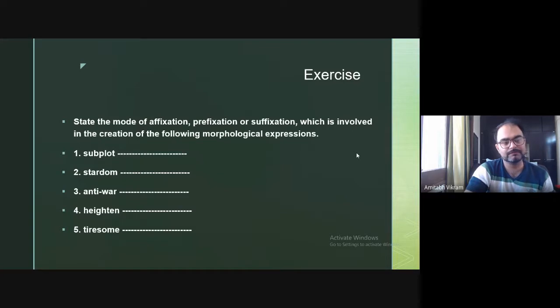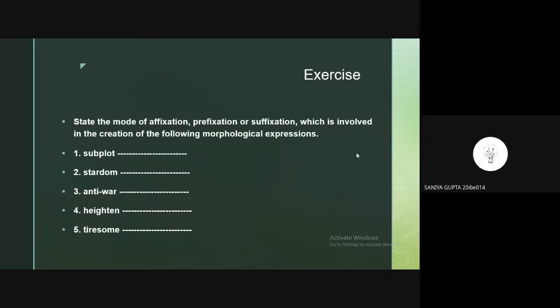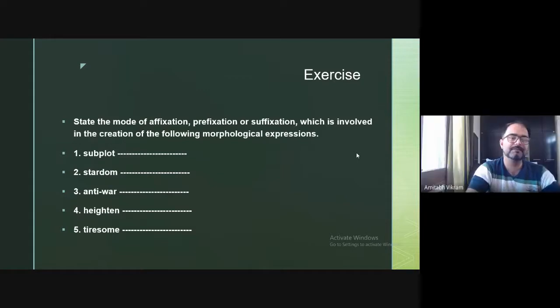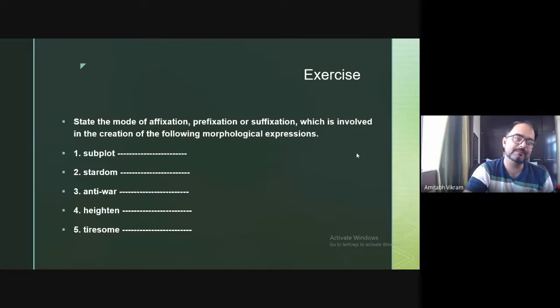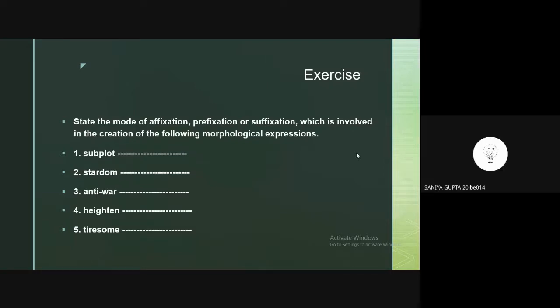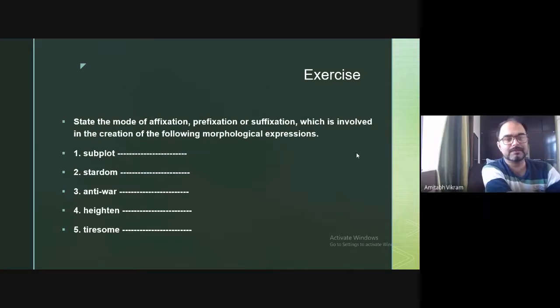Anti-war. Prefixation. Yes, prefixation because anti is your prefix. Anti means against. So against war is anti-war. Then heighten. Suffixation, because we attach en here. Tiresome. Suffixation. Yes, some is your suffix. So here it is suffixation, the process that we have.